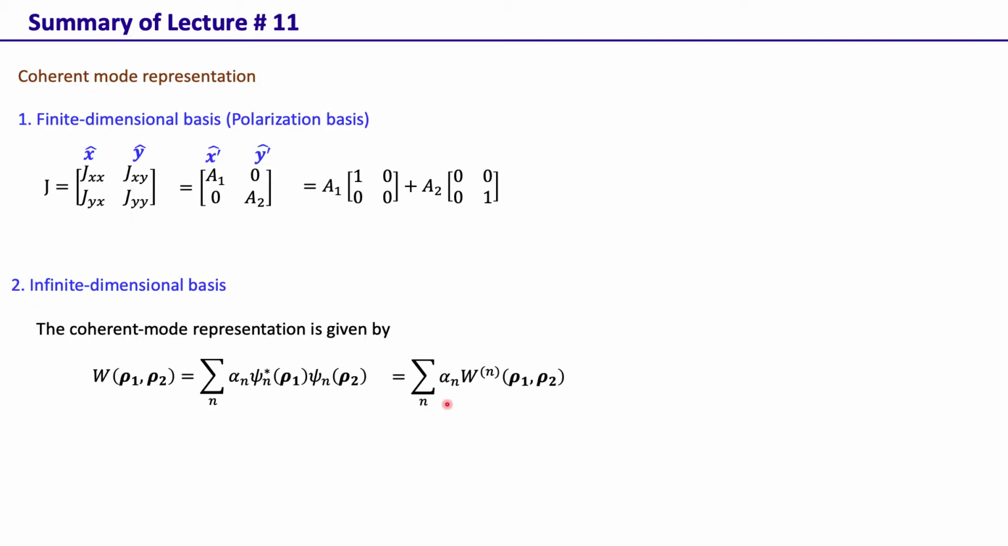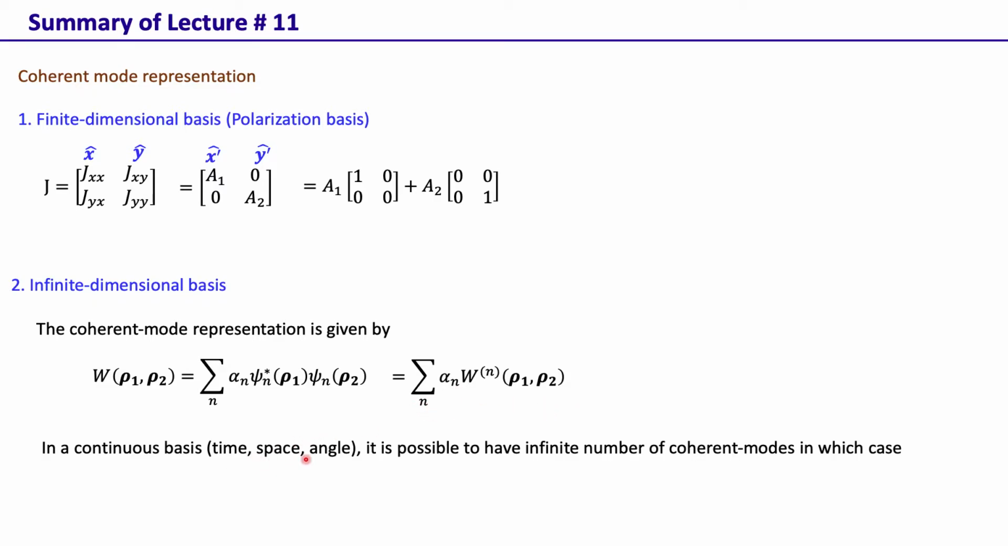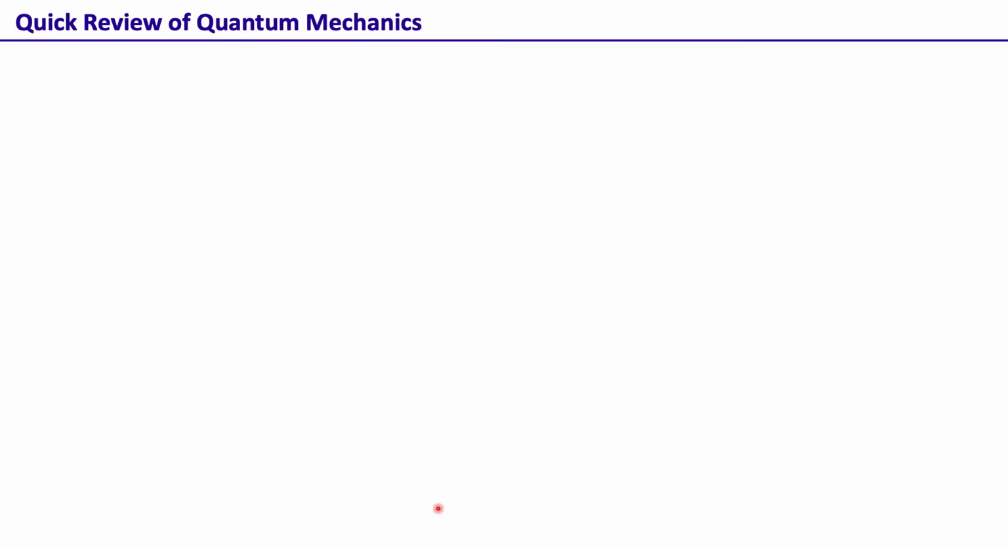Again, this sum is an incoherent sum because the alpha n's are real numbers and not complex numbers. So that's an incoherent sum as opposed to a coherent sum. In a continuous basis, one can also have an infinite number of coherent modes instead of just a finite number of modes, and in that case W can be written as an integral over such modes, where this W (rho 1, rho 2) is just a coherent mode. Okay. So now let's get to today's lecture.